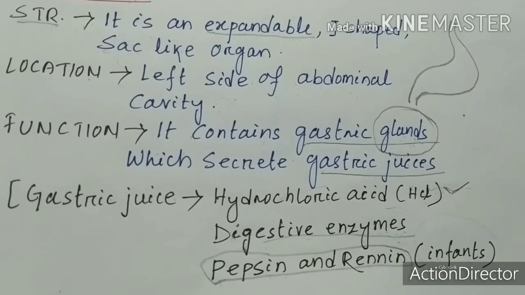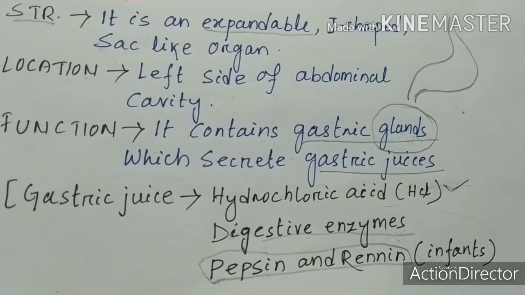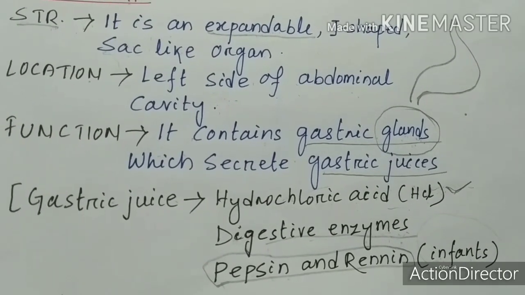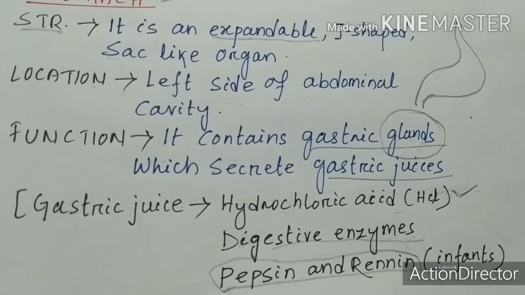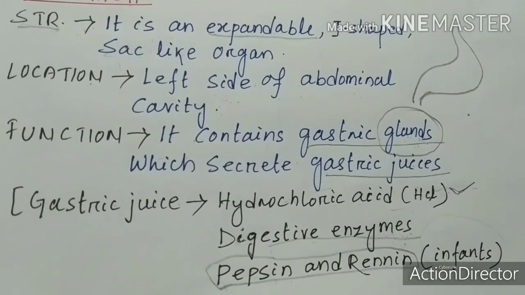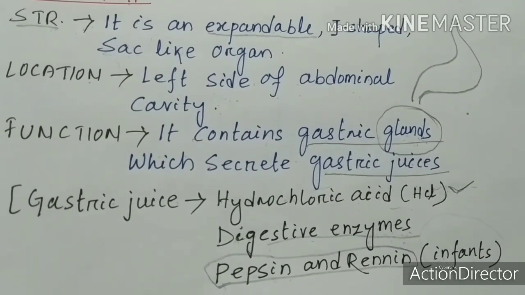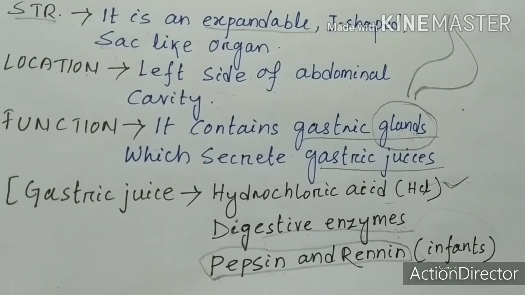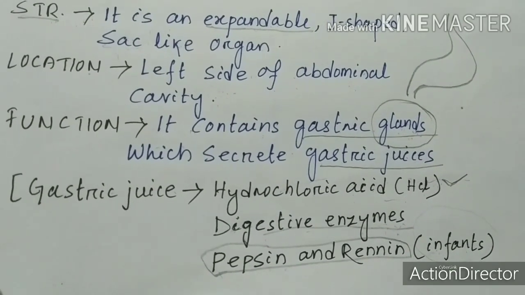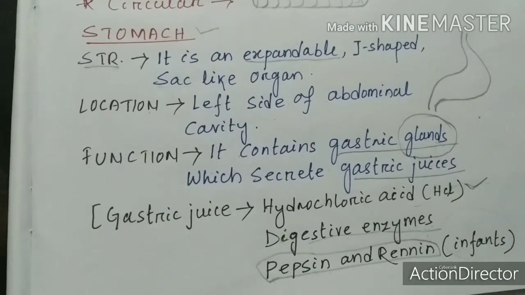Okay, that's why in infants, just below 6 months old, we can say them as infants. As you know, babies below 6 months are required to take milk. They feed on mother's milk. That's why pepsin and renin are two important enzymes which help in the digestion of milk. Okay, so this is all about the stomach.